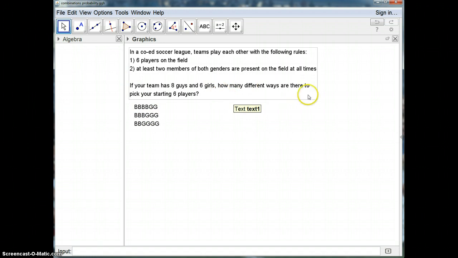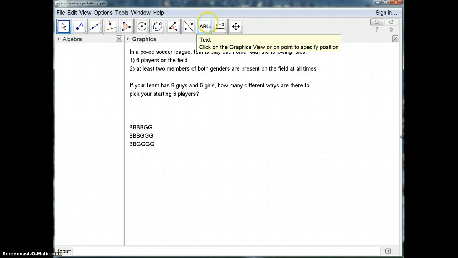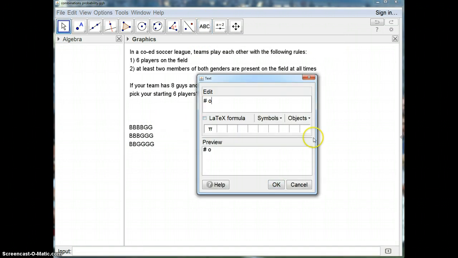So the question is, how many different ways are there to pick your starting 6 players? In these kinds of questions, usually this comes around when it says at least. And you notice here that at least 2 members of both genders need to be on the field at all times. So we have to look at these 3 different cases, solve them individually, and then add them all together. The first thing we're going to look at is the number of lineups with 4 boys and 2 girls.